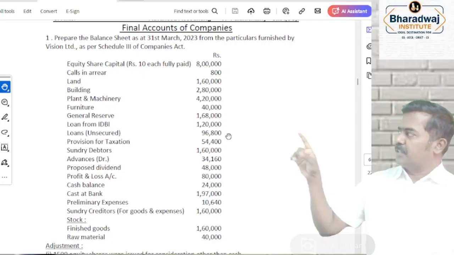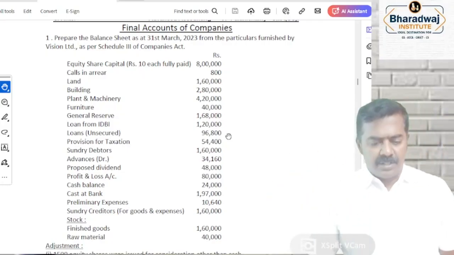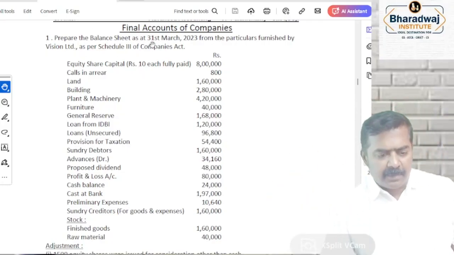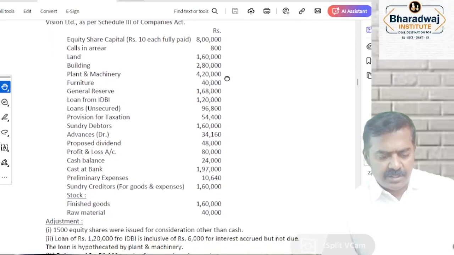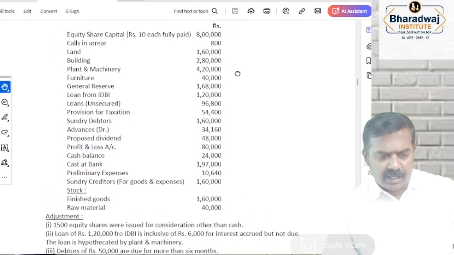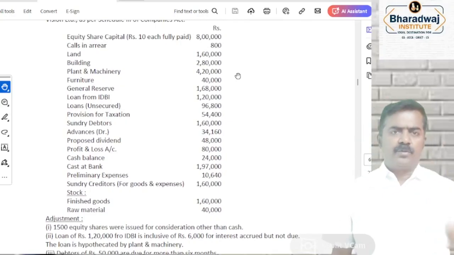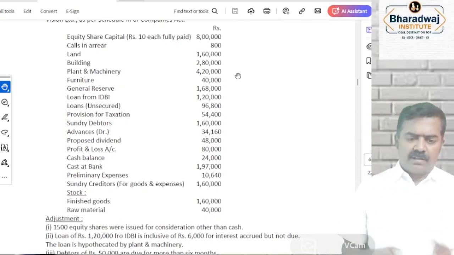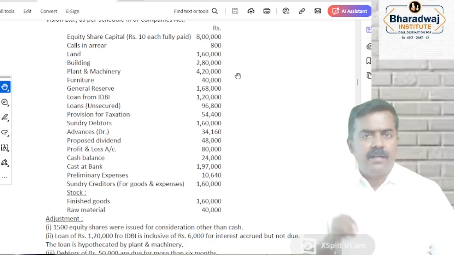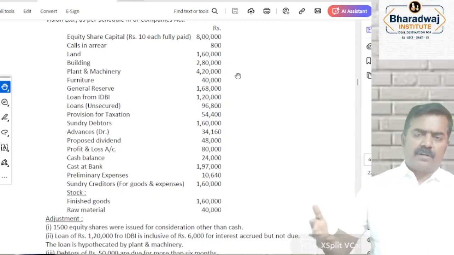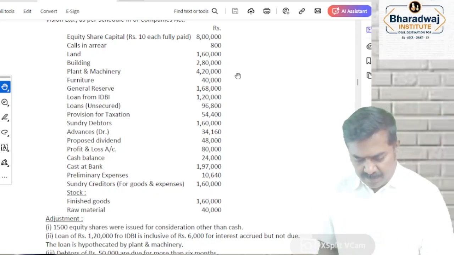So go through this question number 1. We'll prepare a balance sheet. Question indicator: prepare balance sheet. I request you to read the question in full, then we will solve. To read, I'll give you around 5 minutes of time. Recorded class students, please pause, read the question, then we will continue.